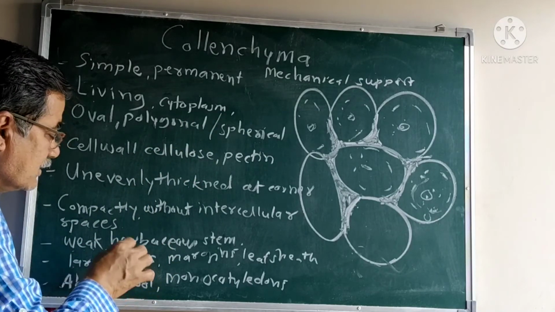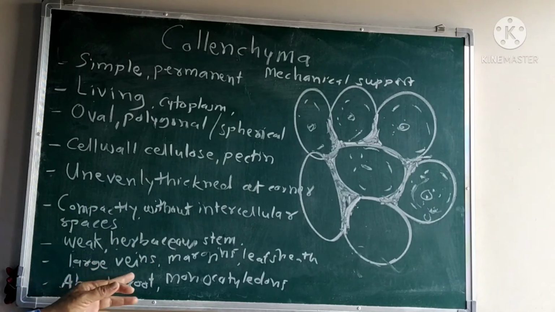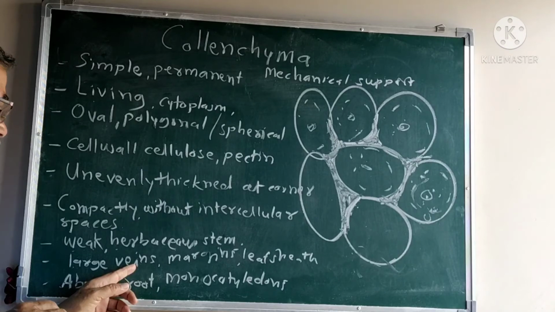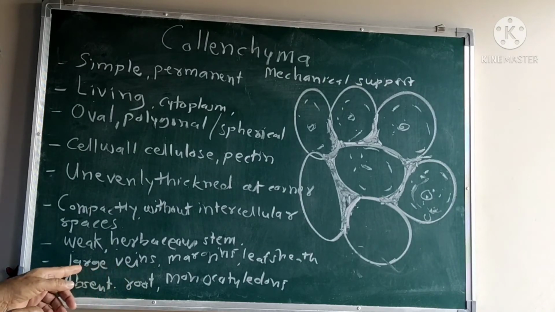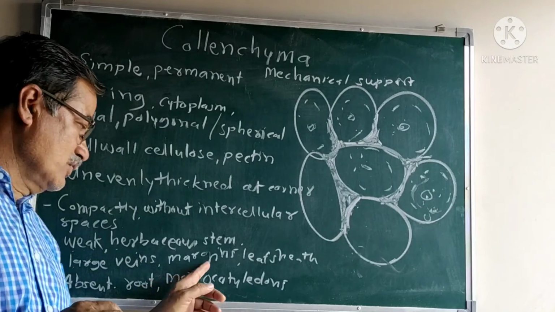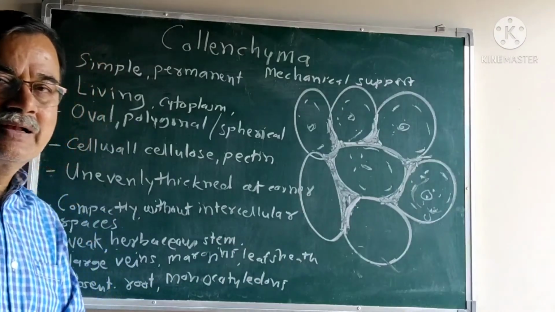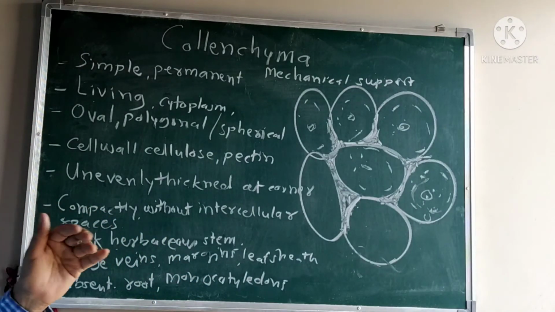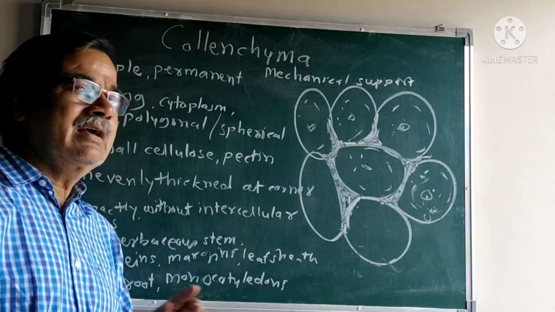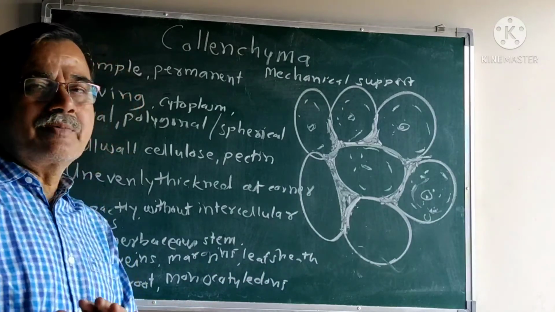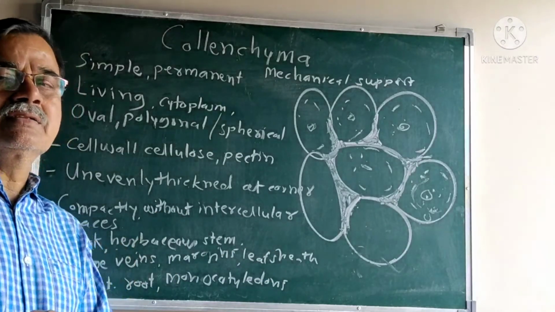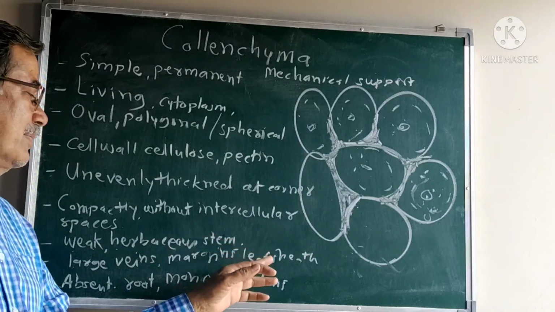Then it is present in the leaf veins, in reticulate venation or parallel venation. It is present to avoid margin breaks. Collenchyma is also present in the margins of the leaf, so that due to strong wind or heavy rain the margins do not break. Also in the leaf sheath, the stalk of the leaf, to avoid falling down, because the sheath becomes strengthened to support the plant body.